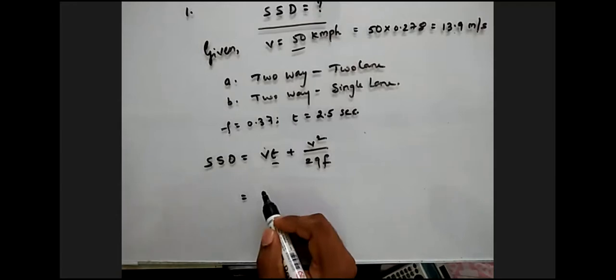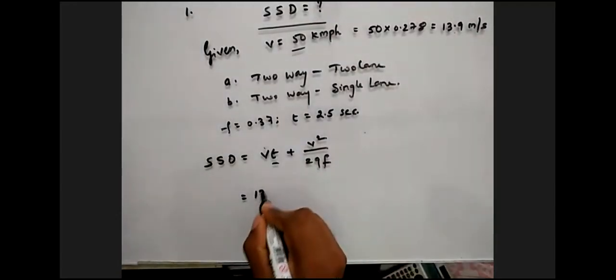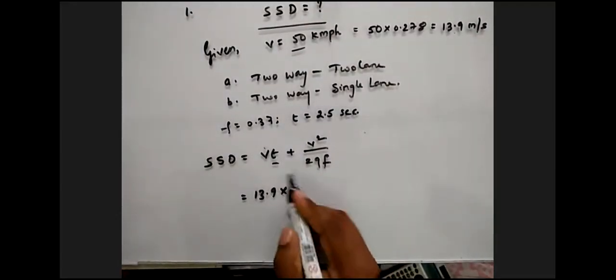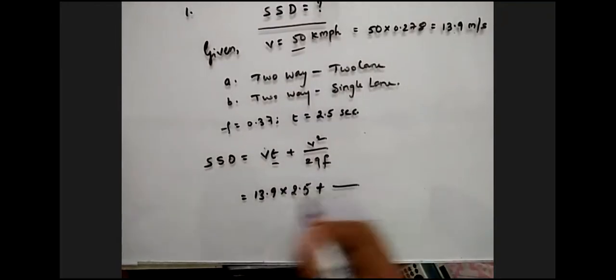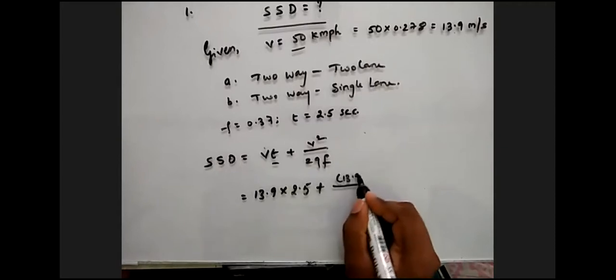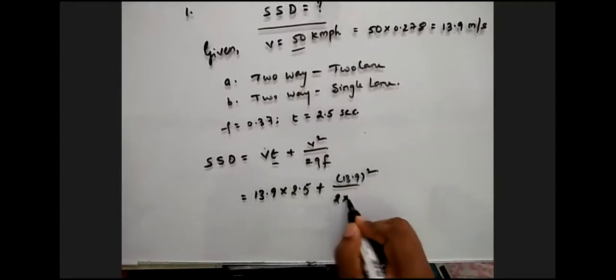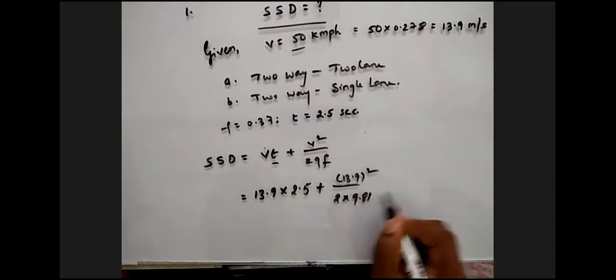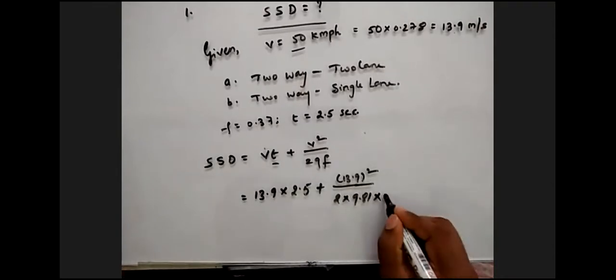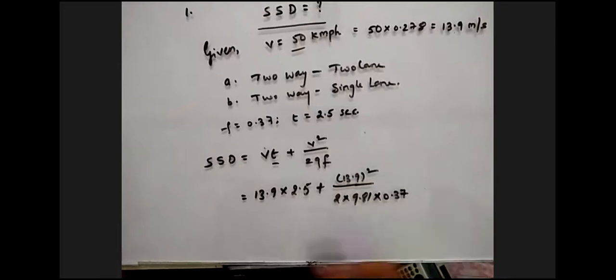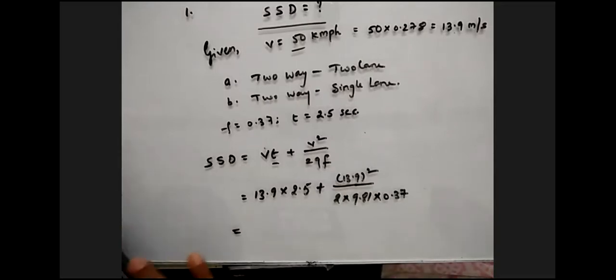equation. So what is V? That is 13.9 into t, which is 2.5, plus V square, that is 13.9 square, by 2 into g, which is 9.81, into the coefficient of friction, which is 0.37. So please substitute the values.